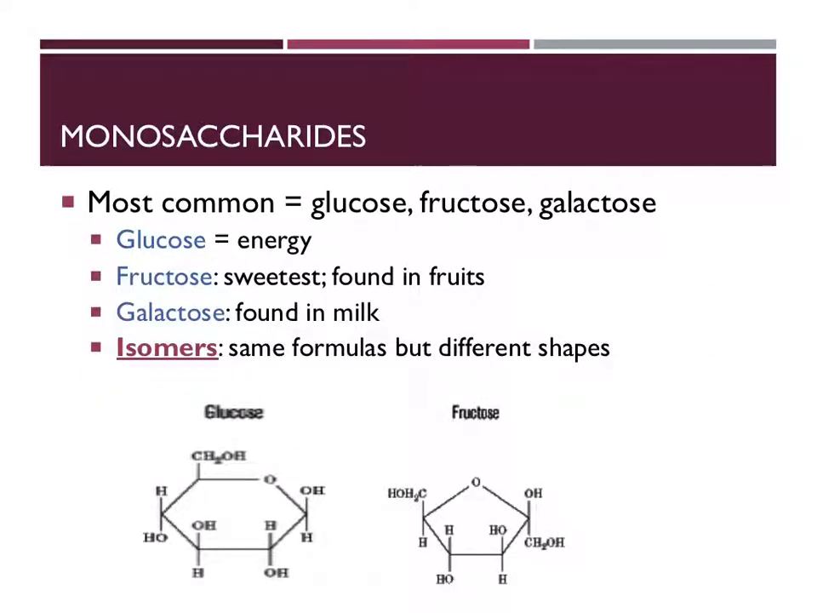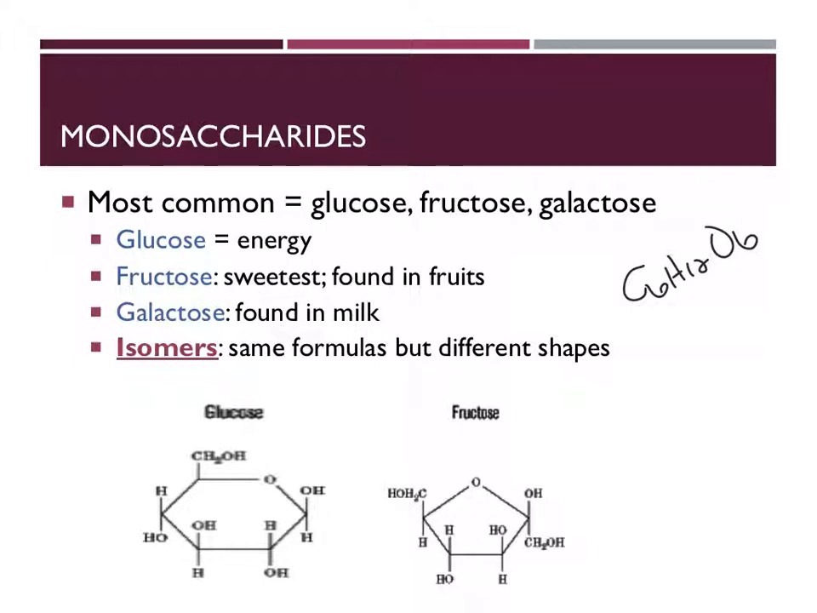The most common monosaccharides that we deal with are glucose, fructose, and galactose. They all have the same formula, which is C6H12O6. Glucose is used by your body for energy. Fructose is a very sweet sugar. It's typically found in fruits. And galactose is one of the monosaccharides that's found in milk. Most of you are probably thinking about lactose, but that's a little bit different. We'll talk about that in a minute.